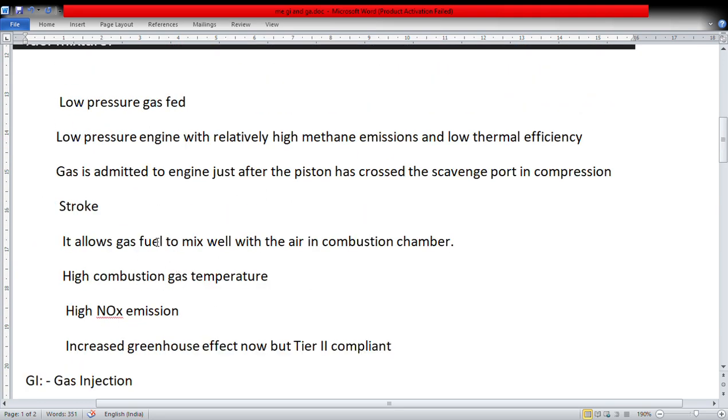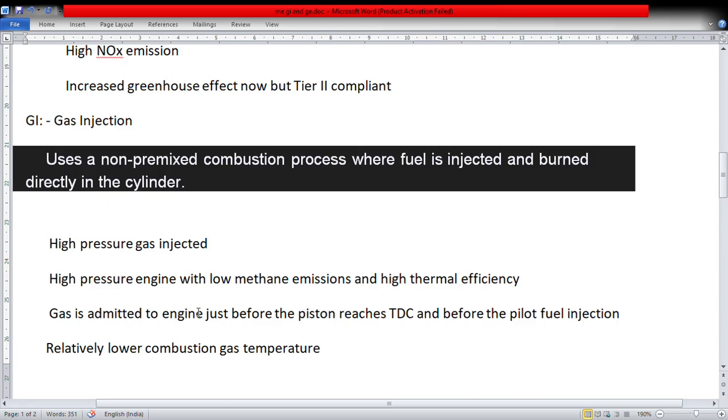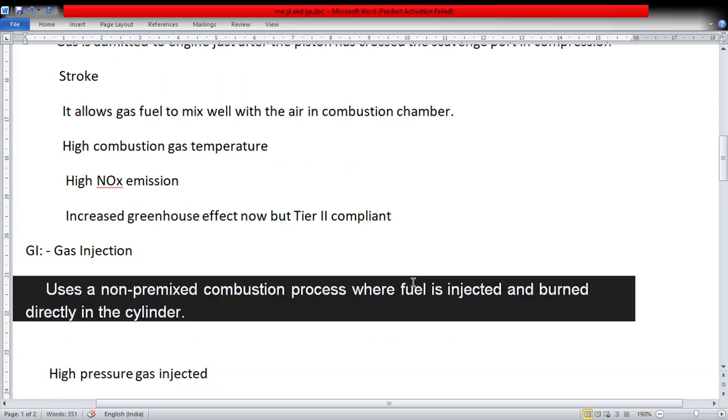Now, we see the low pressure engine with relatively high methane emissions and low thermal efficiency. Here we have the high pressure engine with low methane emissions and high thermal efficiency.